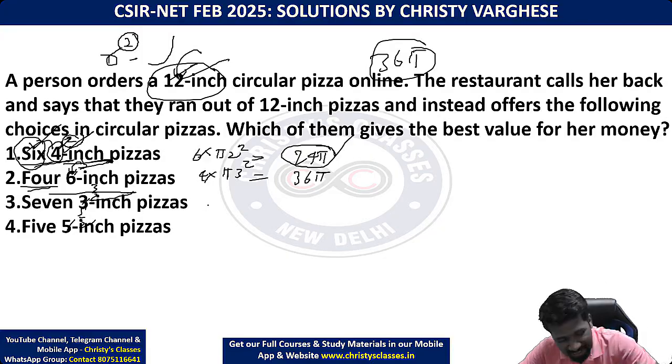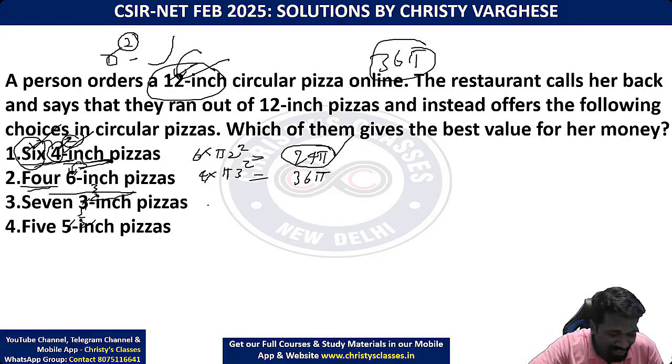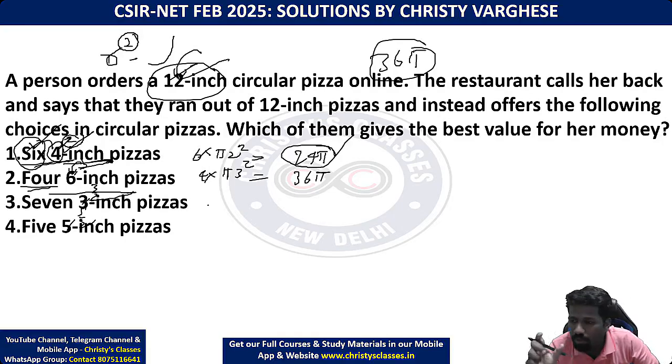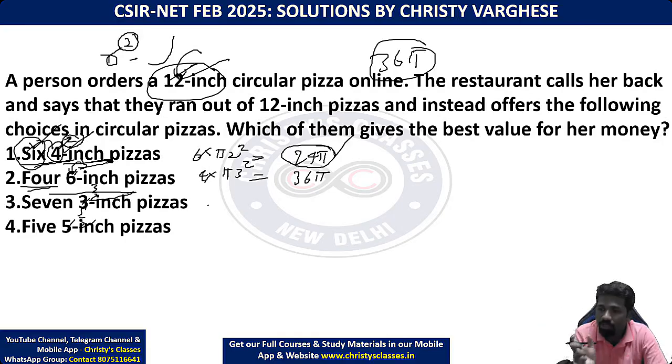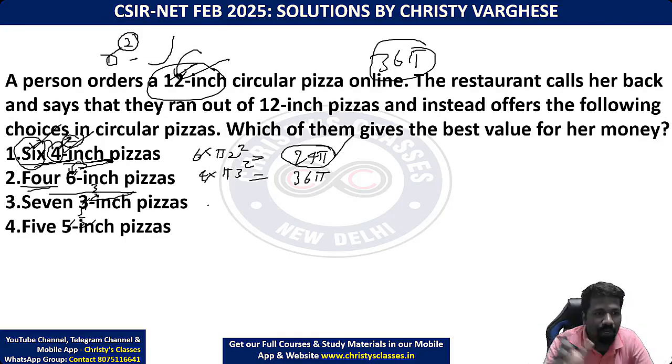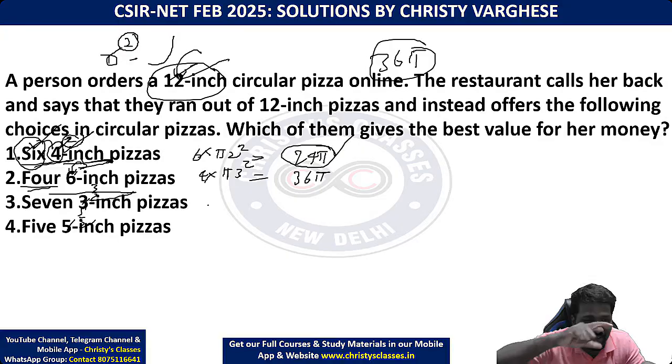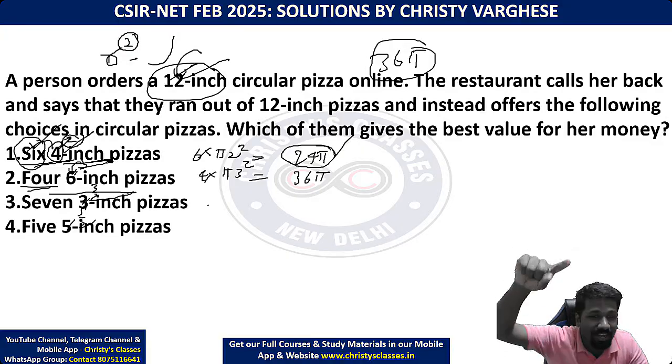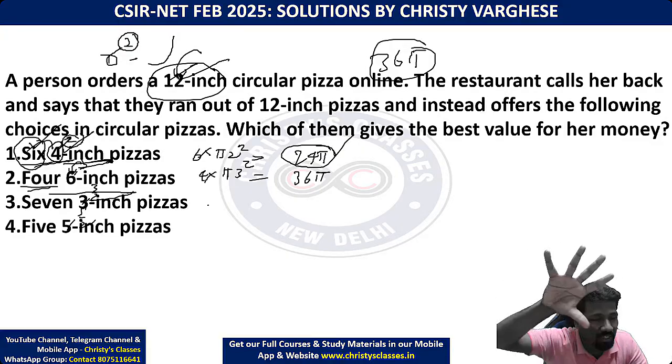This idea you can see not only in pizzas. Obviously in restaurants, when you go to eat pizza also, you can see this. You will feel like, okay, the price difference is so high between a large pizza and a medium pizza, but the inch difference is just 2 or 3. Because when that is squared, the size difference is so big.